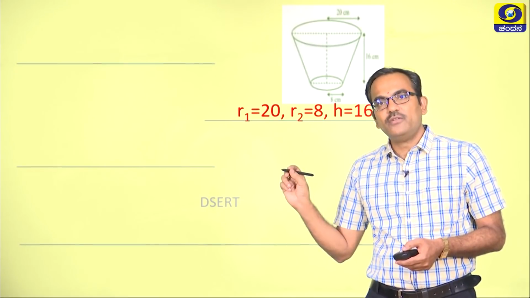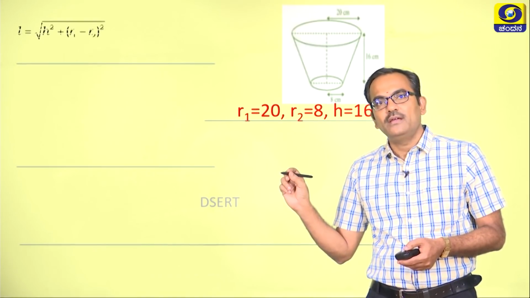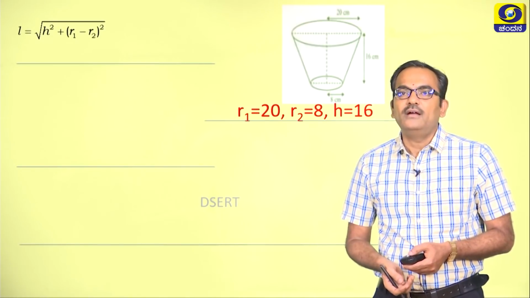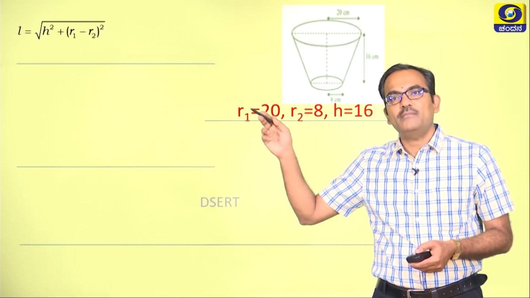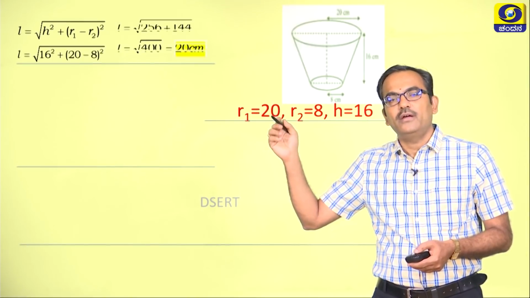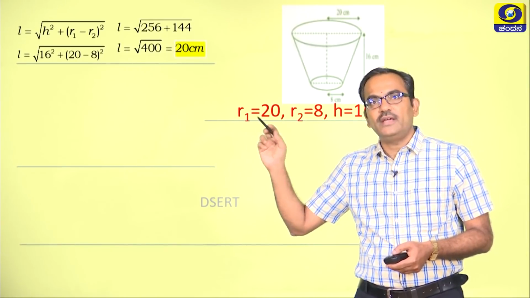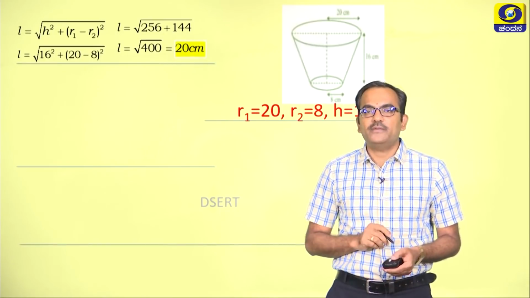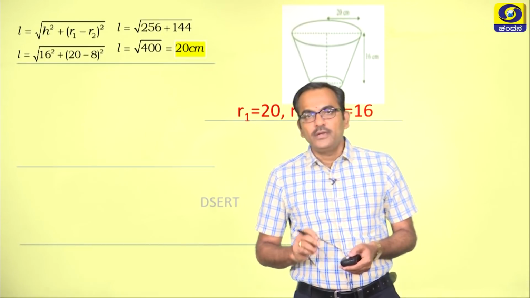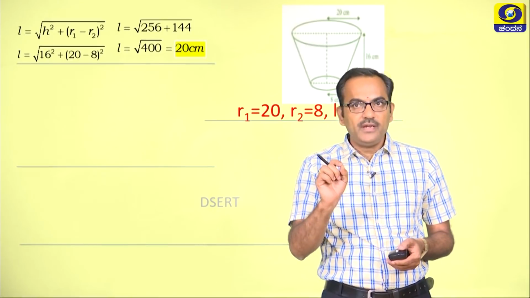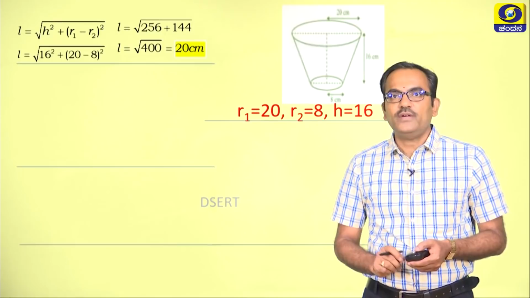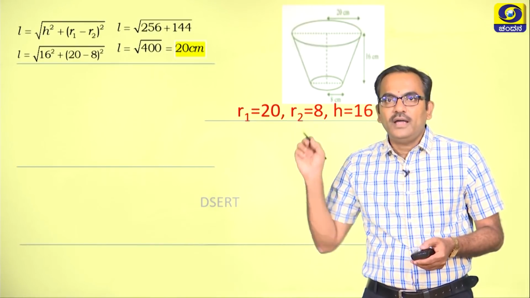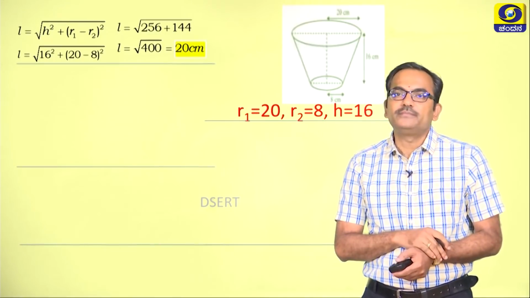The very first thing that we are going to do is to find the slant height, which is L equal to root of h square plus (r1 minus r2) whole square, and upon simplification we get L equal to 20 centimeter. Dear children, please make a note of intermediate results that you get in solving the problems. That is why I have highlighted 20 centimeter.